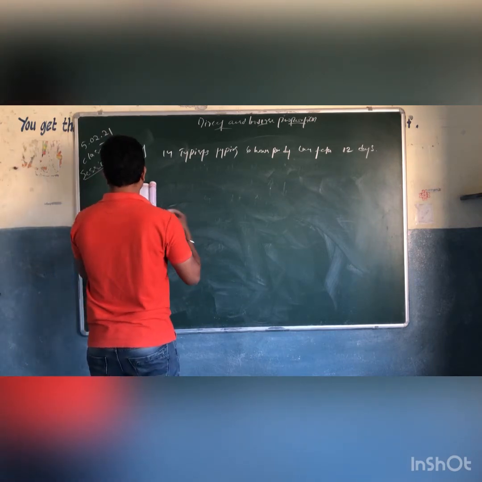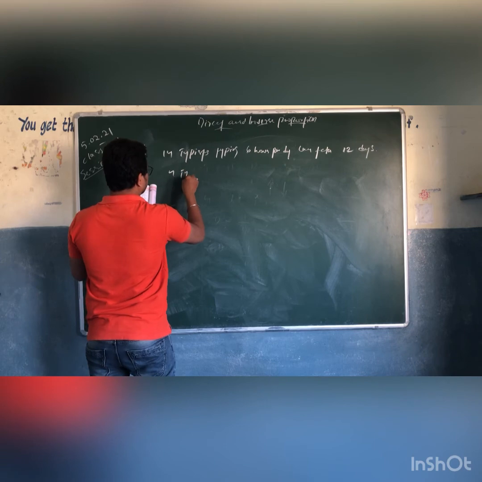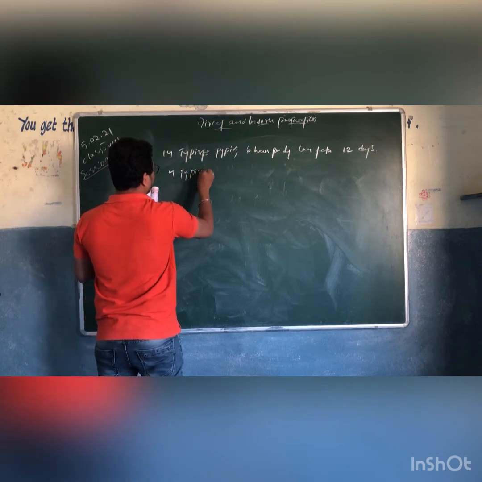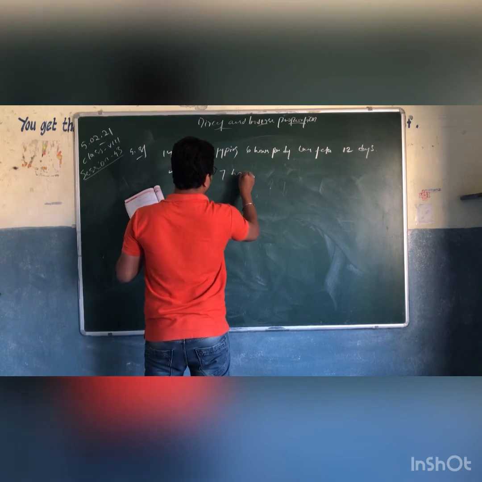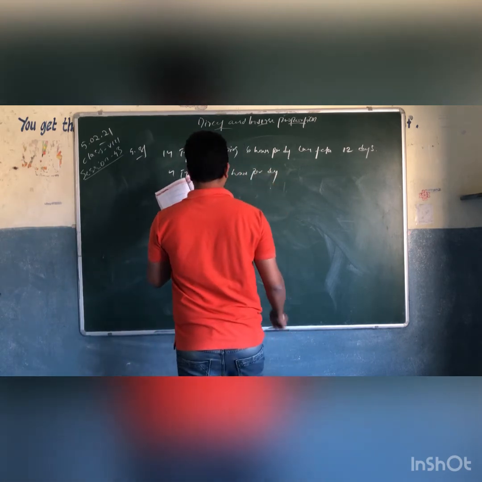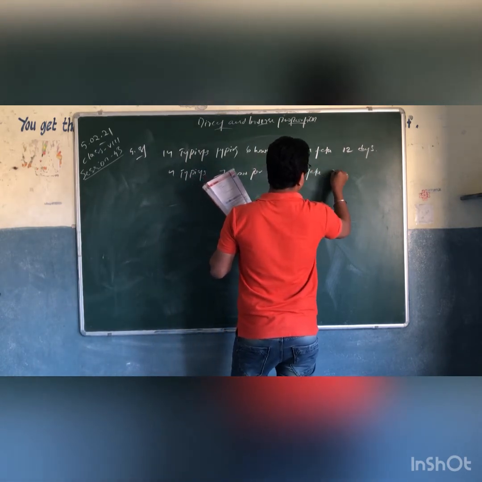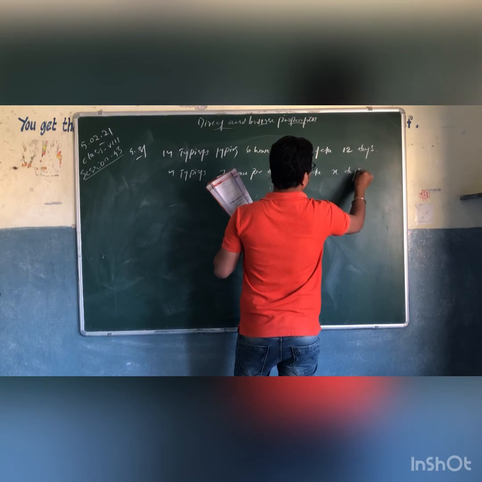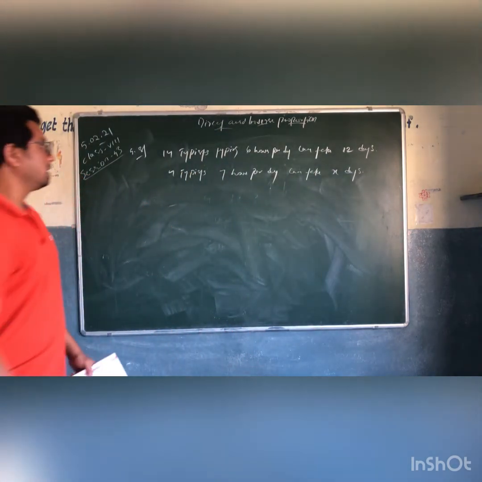How many days will they take? So suppose we have only 4 typists and they are working for 7 hours per day. How many days will they take? We don't know, so let us assume it as x days.